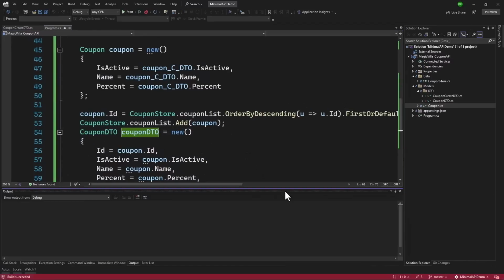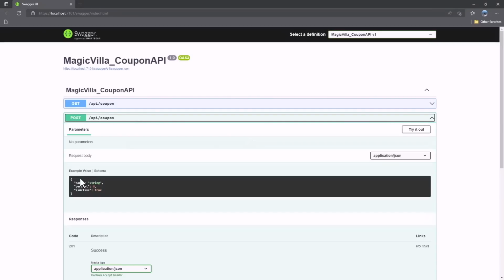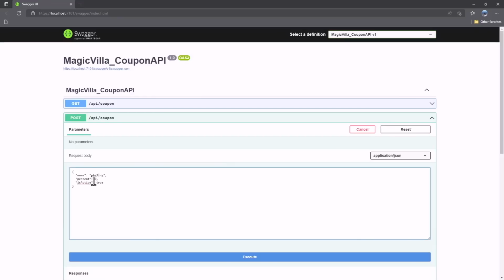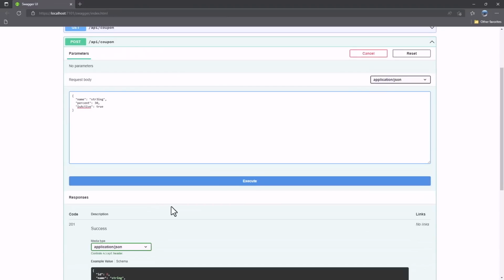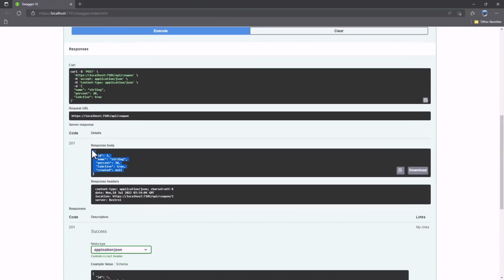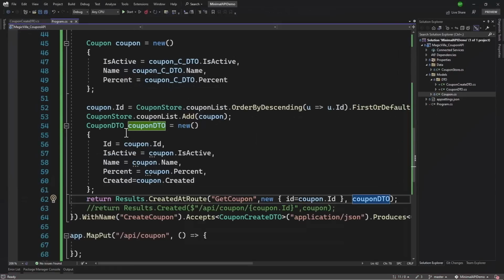Let me run the project and see that in action. We go to our post here. Perfect. Now this is different. We only need few properties here. Let me change those. And we execute. We take a look at the response. Perfect. Updated is not present, and that looks good. Now created is null. You can change that if you want, but I will skip that for now. Basically, our DTOs are functional, and we are not exposing our entity, which is coupon.